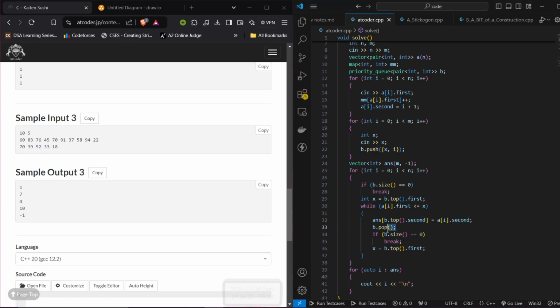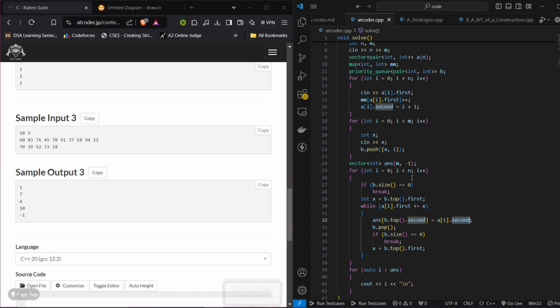Once that is done, I will pop that from my priority queue. After popping, it's very necessary to check again, otherwise we'll go out of bounds. If it's empty, break out. Otherwise, continue and update my x to the top element. Then continuously check: when I was talking about being at 60 and I have four values that are greater than 60, all of them will be consumed by that 60, the first indexed value. So that is why this loop is important. Once that is done, I can assure that there is no value greater than or equal to 60 that will be coming again, so I will move until I encounter any value that is less than 60. That is what all the nested loops are doing.